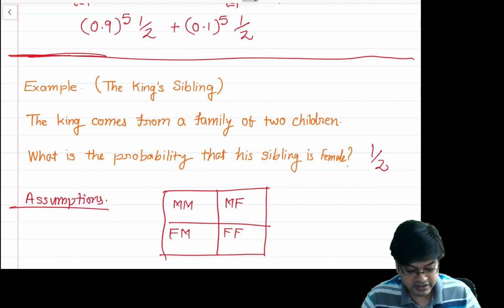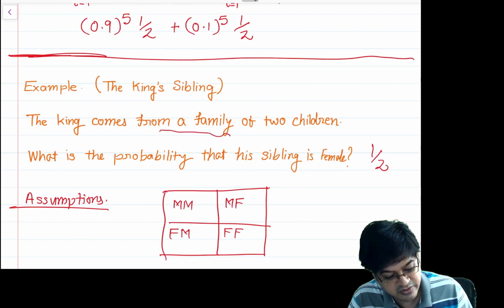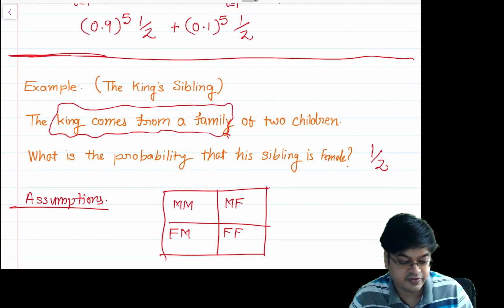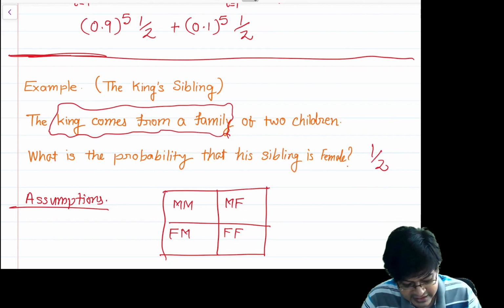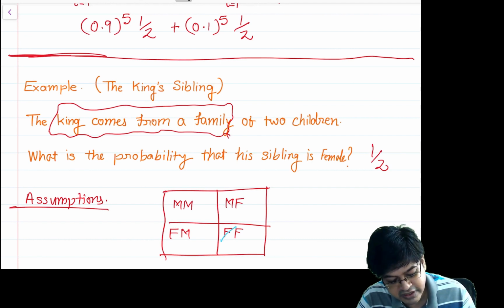Now the question is framed in a very tricky manner: the king comes from a family of two children. That means this option, both females, is actually eliminated. This option is not there.